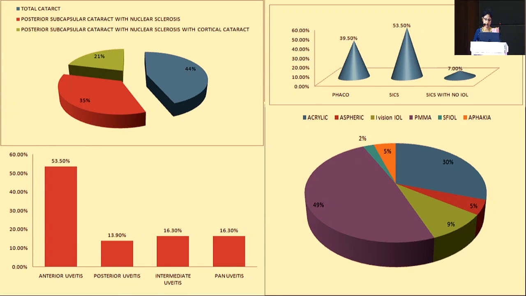Regarding the type of IOLs implanted, 30% of the patients were implanted with acrylic lens, 5% with aspheric, 9% with Eyevision IOL, and 49% with PMMA. One patient was implanted with an SF IOL, and 2 patients were left aphakic.